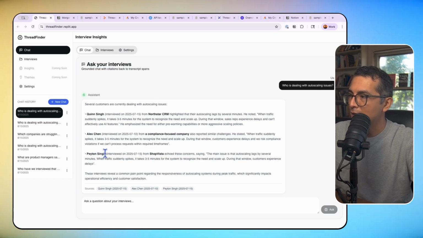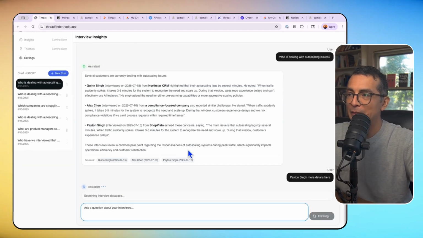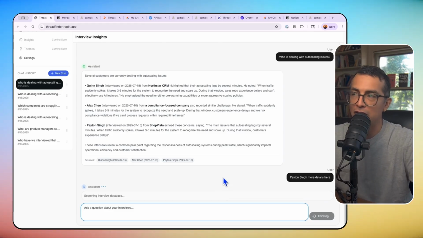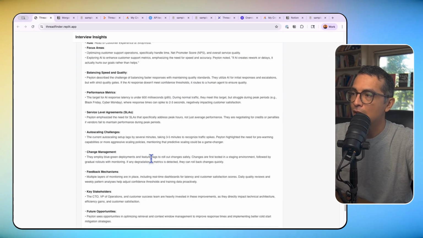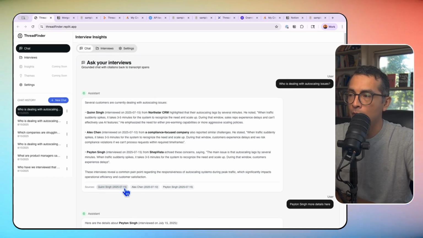So I can say, grab this and say, more details here, and just drop that in and have my AI, again, mine that conversation with Peyton and give me some more information on this. I also have sources for all of these conversations. So the AI is looking through certain documentation, and in order to make the responses more relevant and also to avoid hallucinations, it's referencing particular documents in the store that I have for the AI.